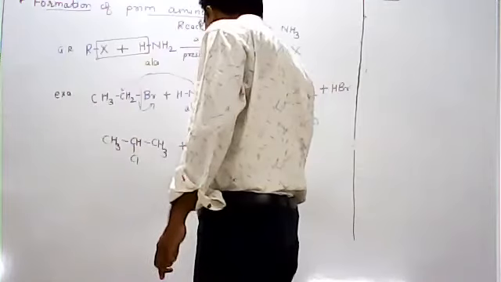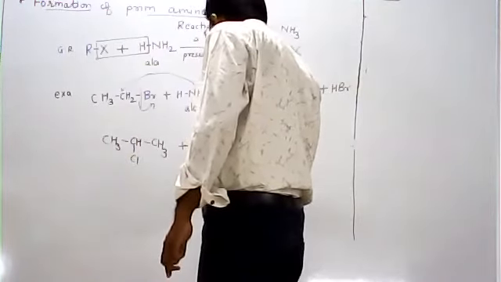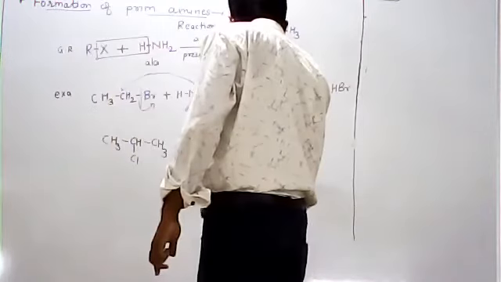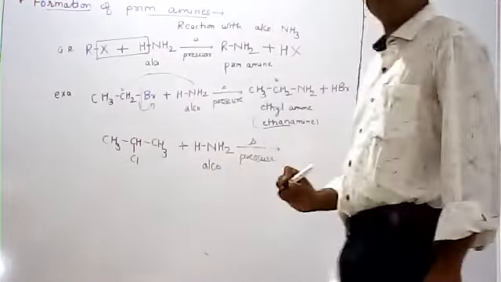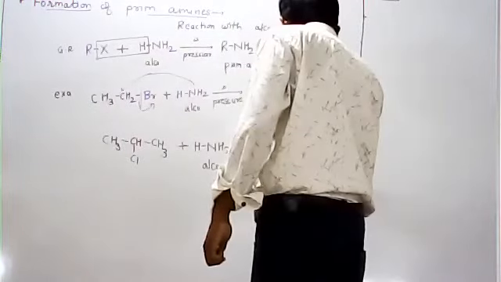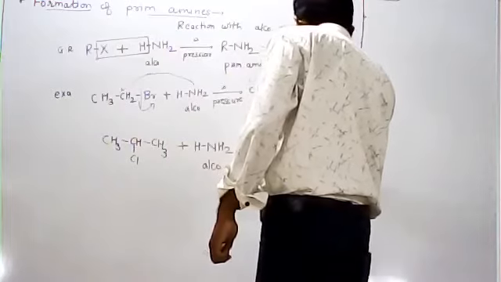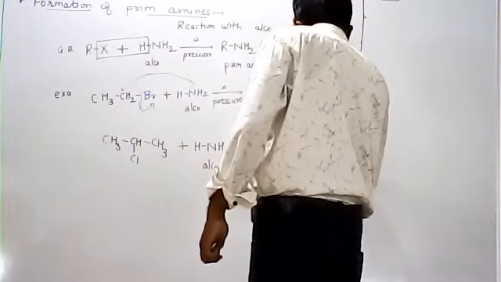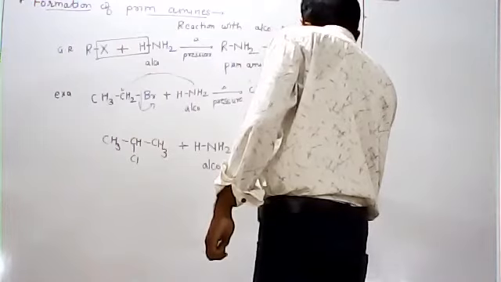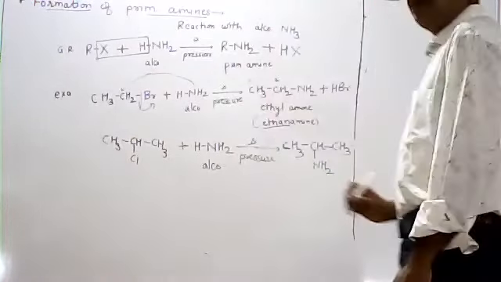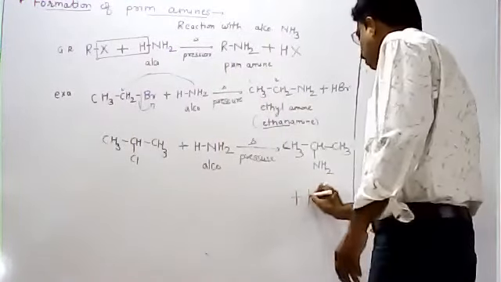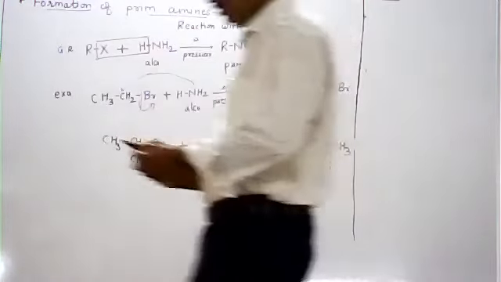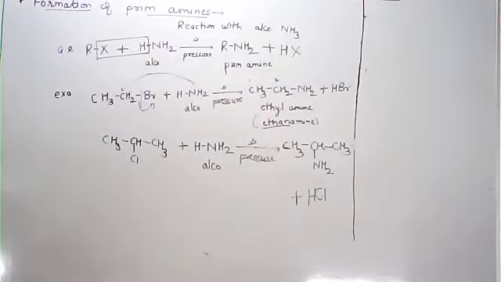When it reacts with an alcoholic solution of ammonia, on heating under pressure, it gives CH3CH(NH2)CH3, where the chlorine or halogen is replaced by NH2, plus HCl is obtained.